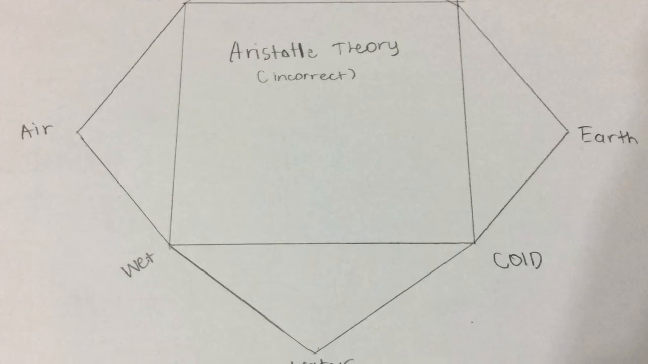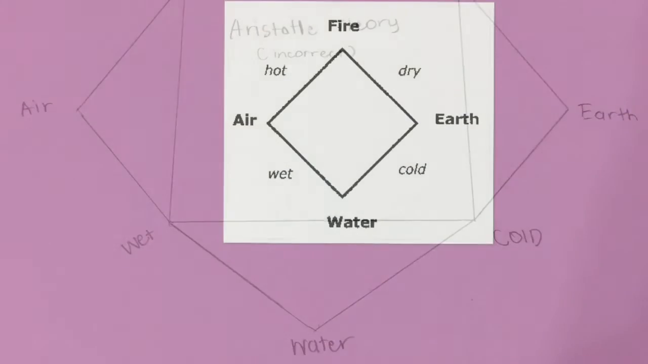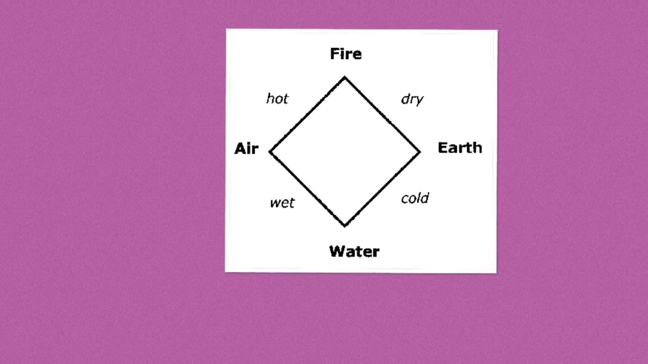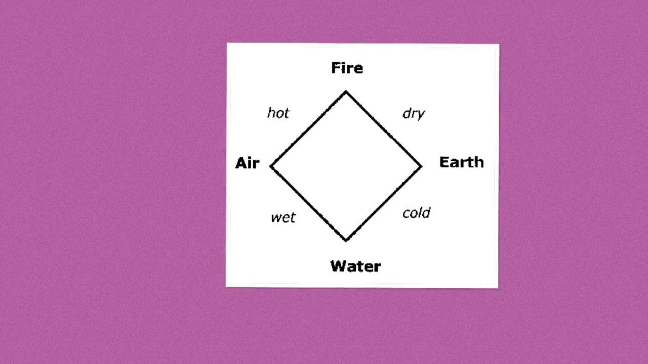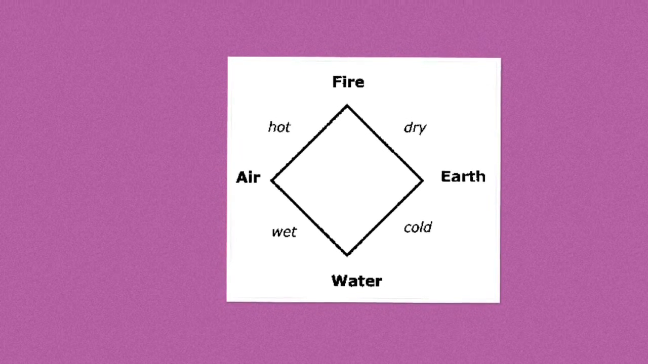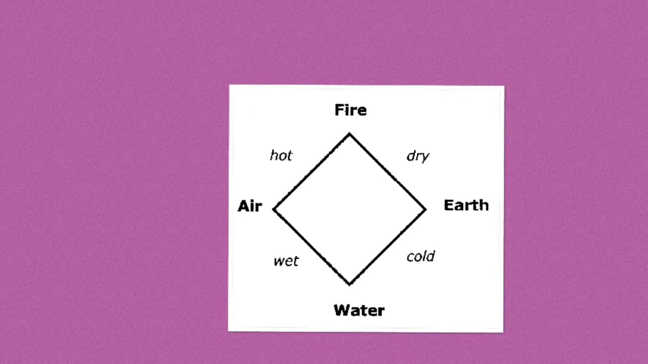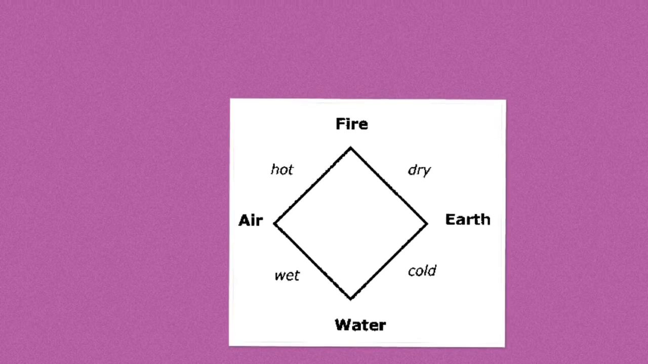Aristotle was followed by many people, causing Democritus's idea to be overlooked for around 2,000 years, but he eventually was proven wrong. Aristotle also believed that matter could be divided over and over again. His work took place around 340 BCE.